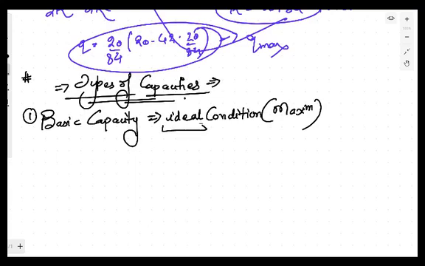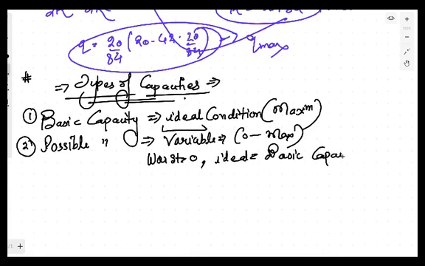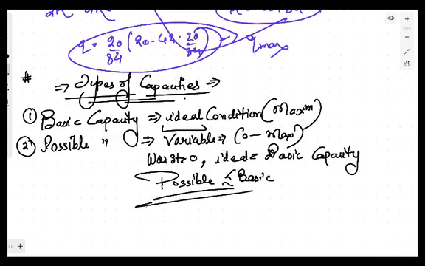Ideal means you cannot reach that. This is the maximum capacity. Another type of capacity is the possible capacity. The possible capacity is a variable capacity, which can be anything between 0 and the maximum, which is the practical, or you can say possible capacity. In the worst condition, it is 0. And in the most ideal or perfect condition, it is equal to the maximum capacity, which is the basic capacity. It means that the possible capacity is less than or equal to the basic capacity. This relation has been asked in examinations 3 or more times. Fine. This is the possible capacity.